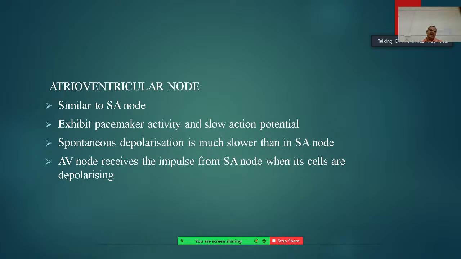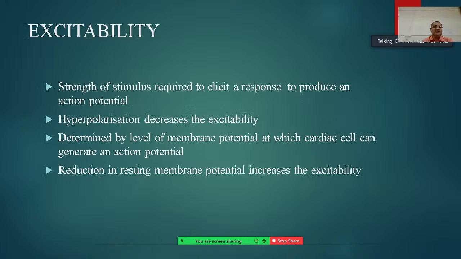In the atrioventricular node, it is very similar to the SA node, exhibiting pacemaker activity and a slow action potential, whereas the spontaneous depolarization is much slower than in the SA node. The AV node receives the impulse from the SA node when the cells are depolarized. That means one after the other they take place.